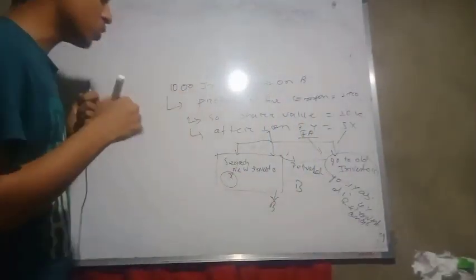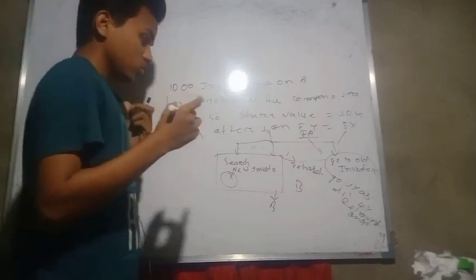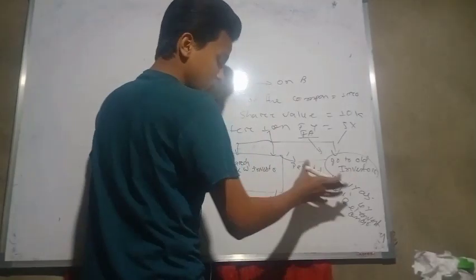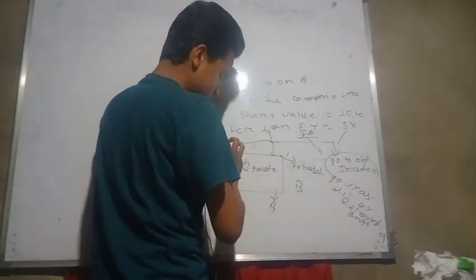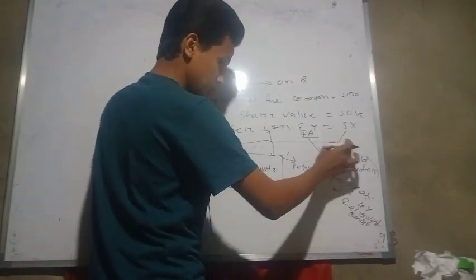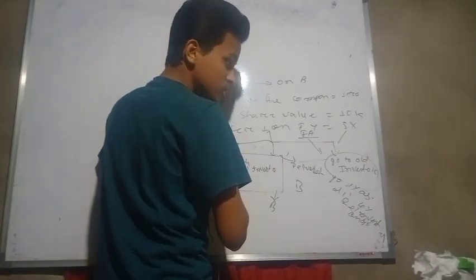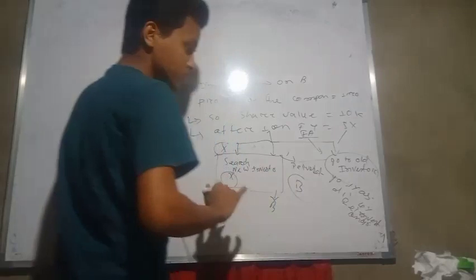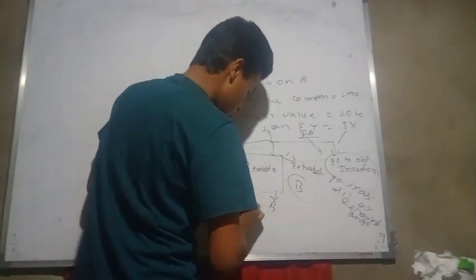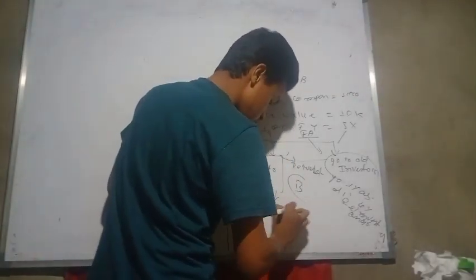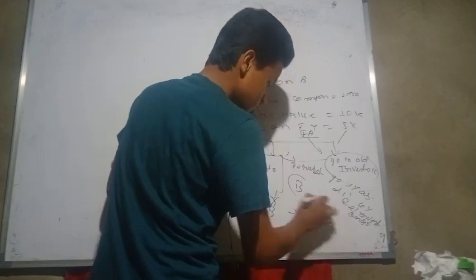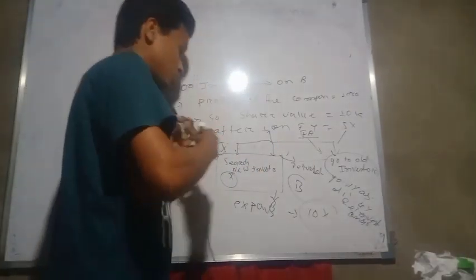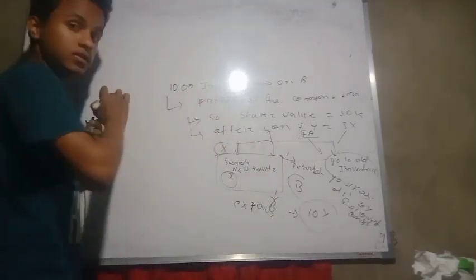What will happen in this scenario? If they individually expand, if one scenario happens, the other will not happen. If both scenarios happen, this third case will occur. The expansion rate will be 10x. That is the scenario. Now that we have seen the scenarios, let's come to the topic.